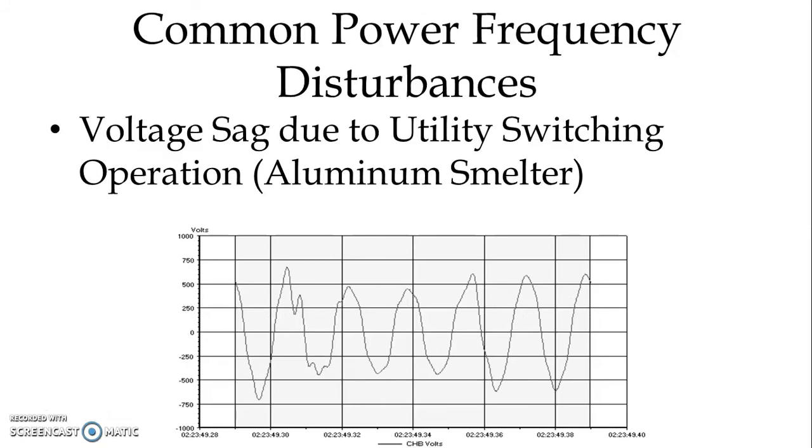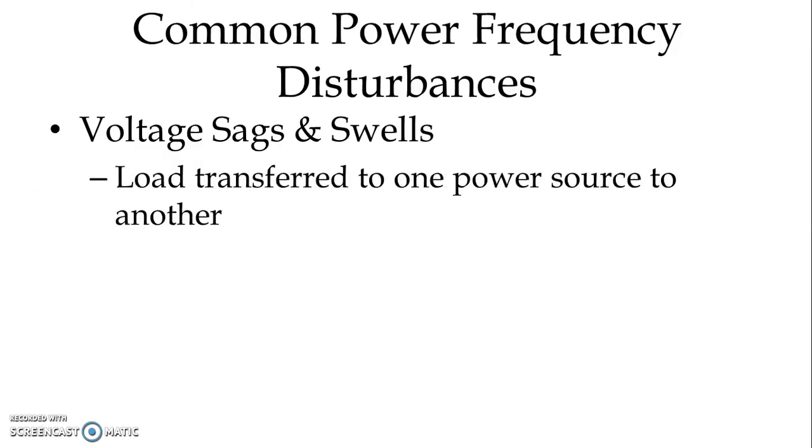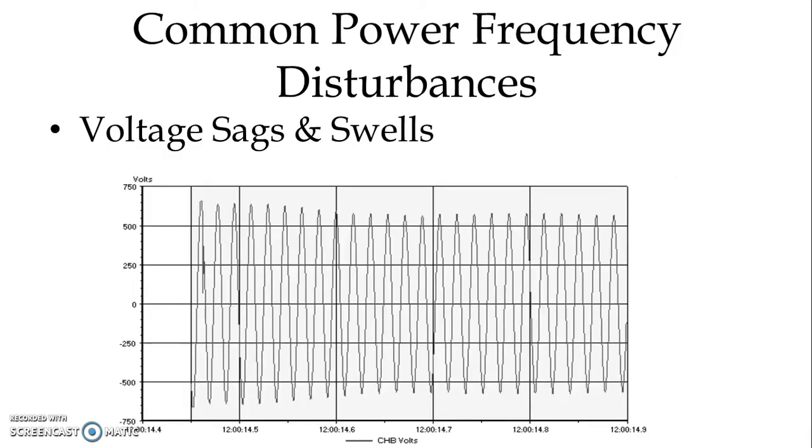Near one aluminum smelter, a voltage sag because of a utility switching operation can be observed. In this voltage sag, we can see that the number of cycles is very small, but the magnitude is very effective to the production of the connected consumer. Voltage sags and swells are very common power frequency disturbances, and sometimes when we transfer the load from one power source to another, voltage sag as well as voltage swell can be observed.